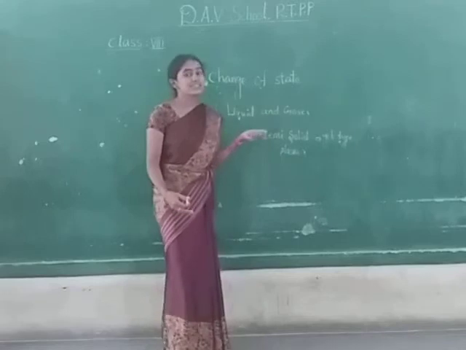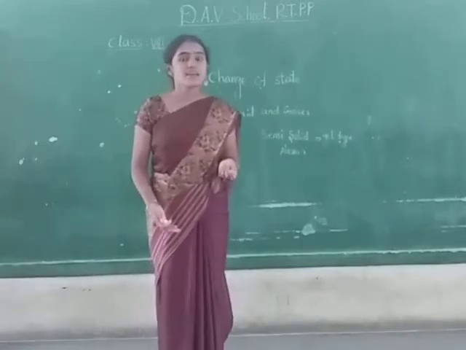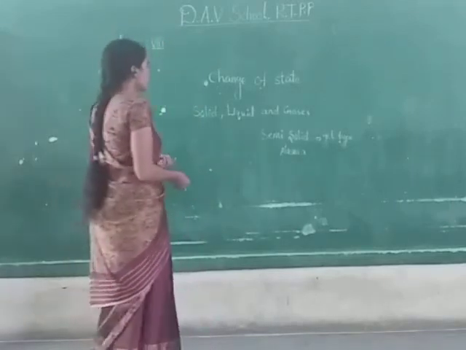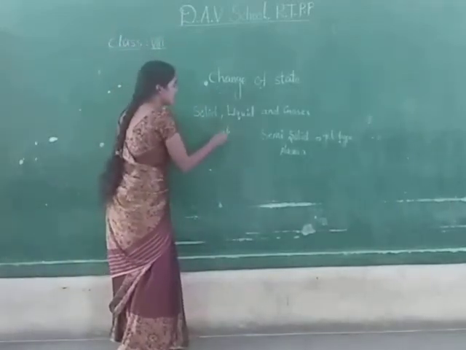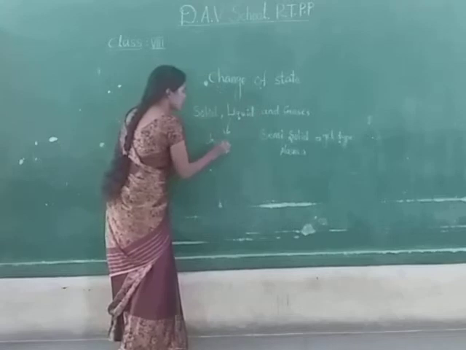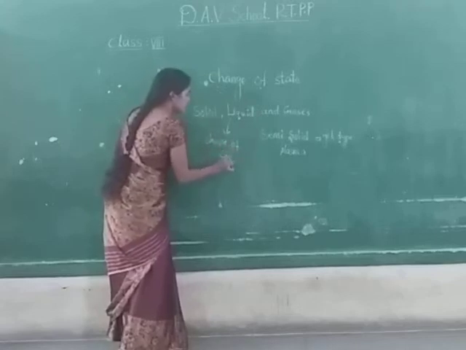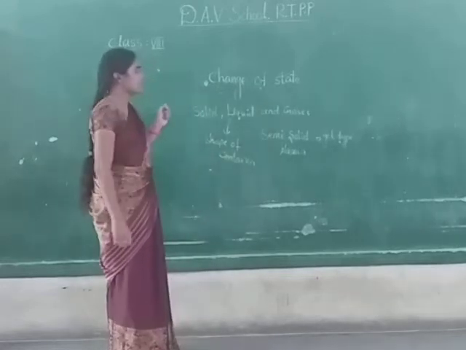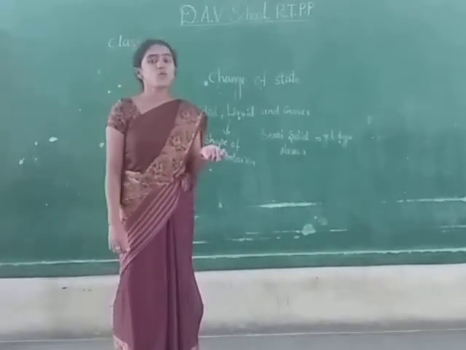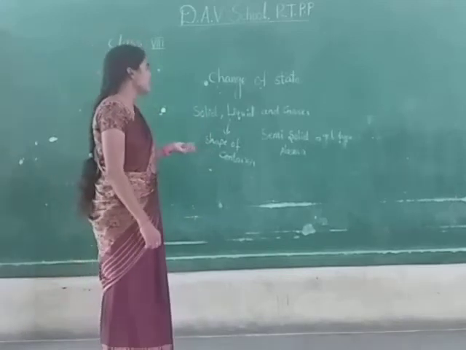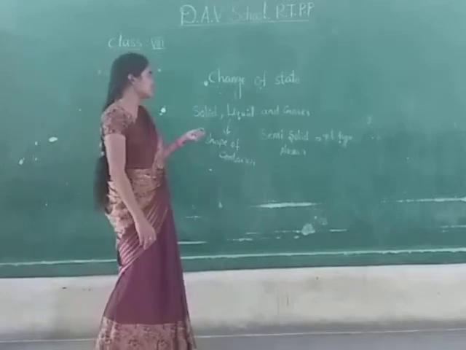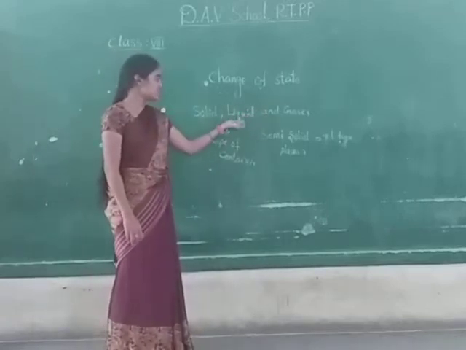So what is the shape of liquids and gases? The shape of liquids and gases depends upon the shape of the container in which they are stored. And diffusion. Diffusion means the movement of particles from one place to another place. Diffusion is more in gases, less in liquids and very less in solids.